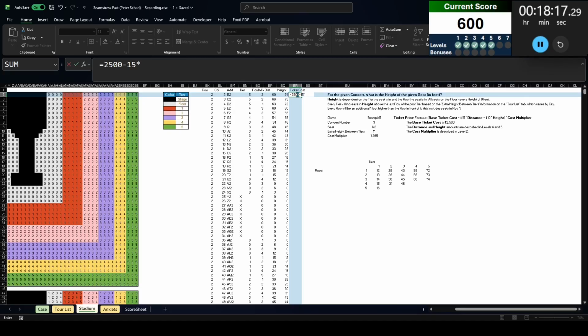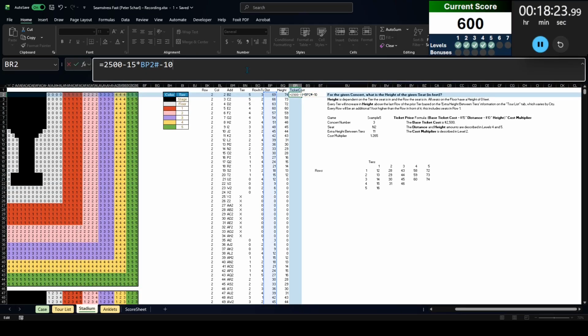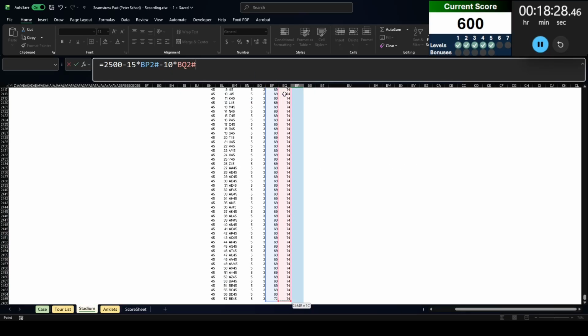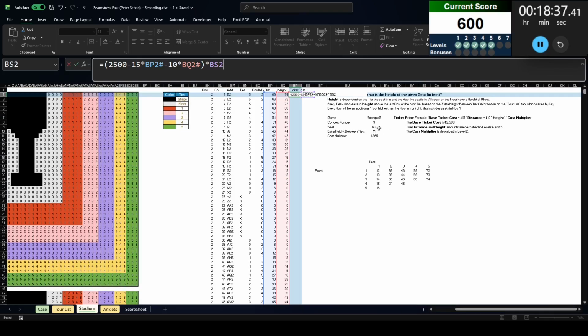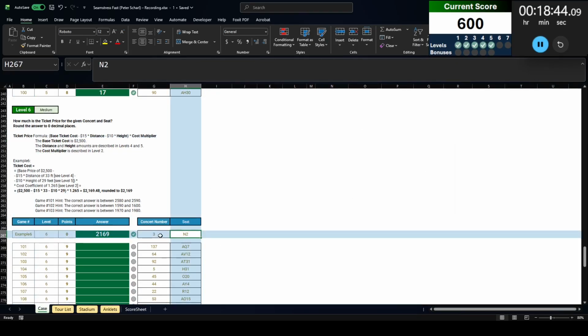$2,500 minus 15 times the distance minus 10 times the height. And that's all in brackets, I remember. Times the cost multiplier, which is there. Okay, and we need to know the cost for that seat in that concert, rounded to 0 decimal places.